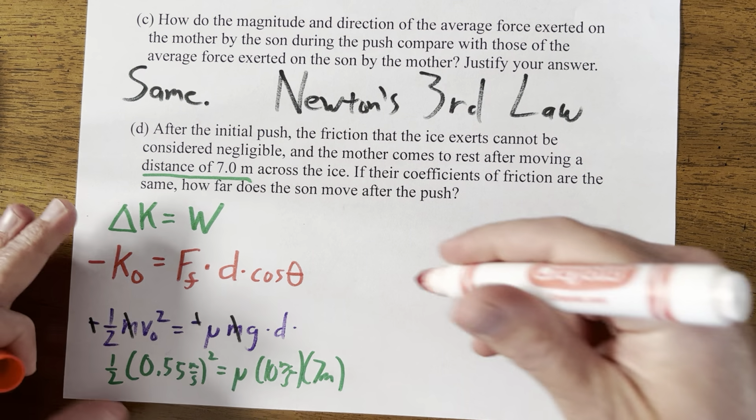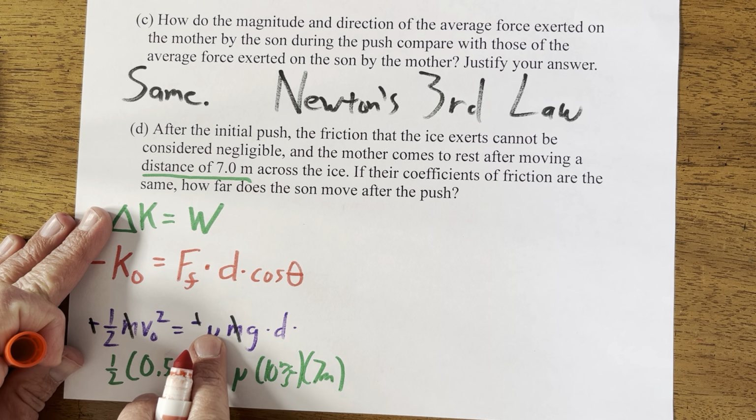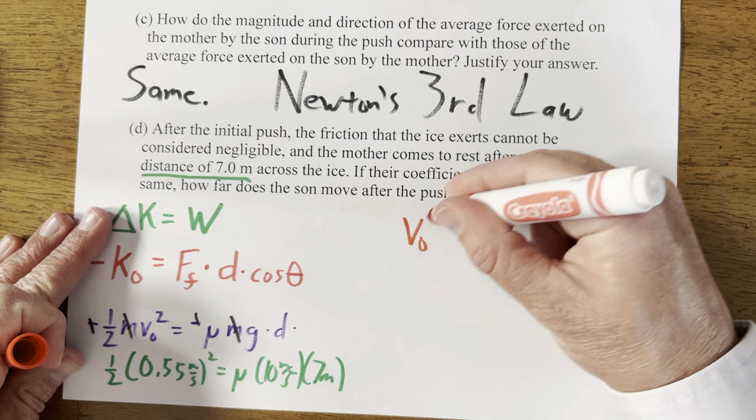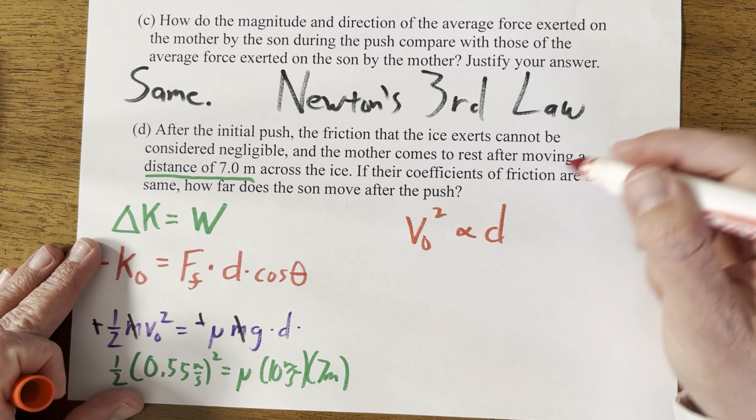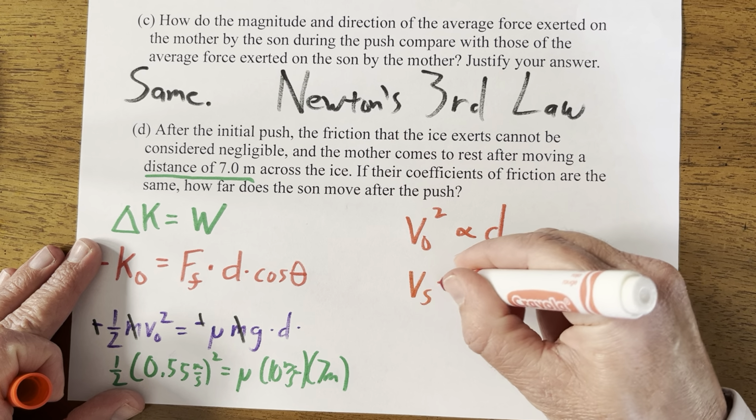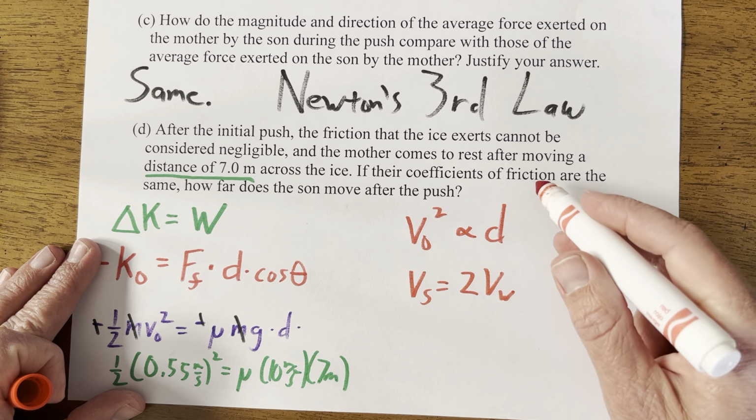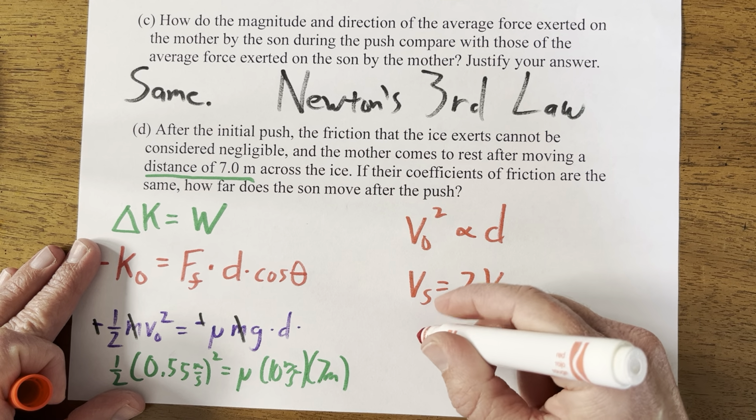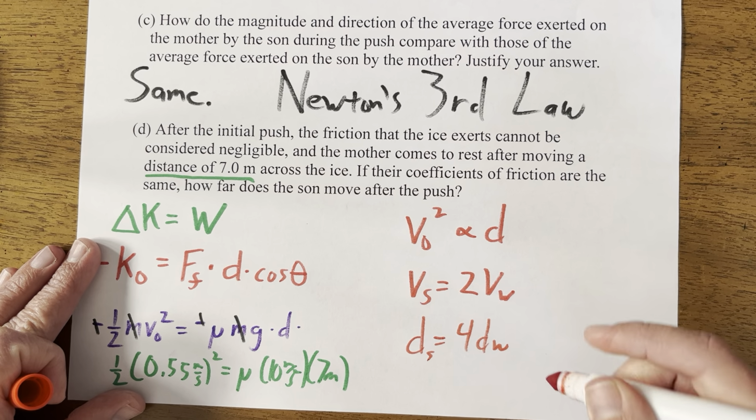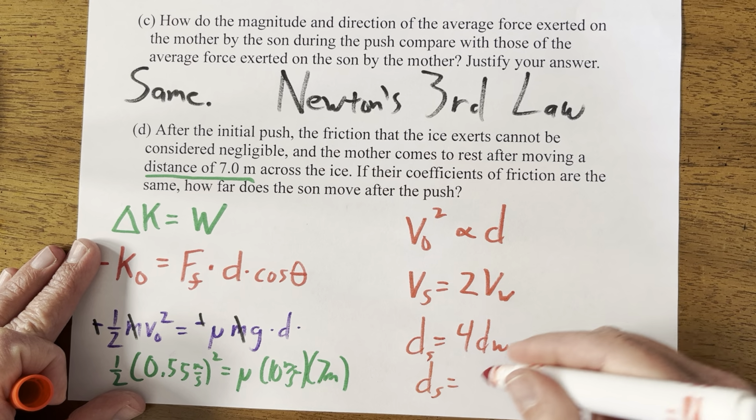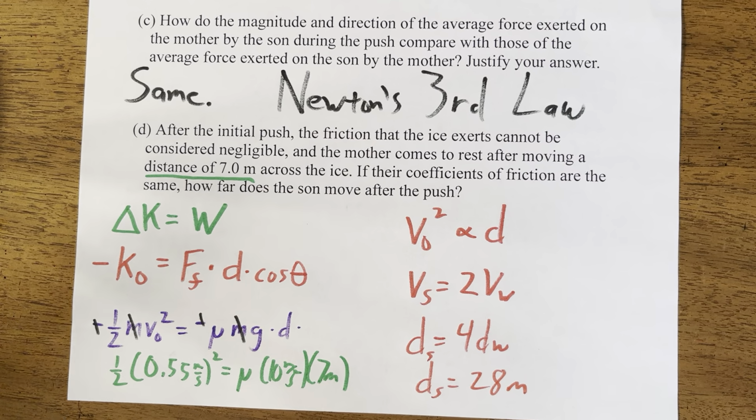The way I tend to do it, though, is I tend to look at it like this. If I look at this equation back here, that half's just a constant. They have the same mu, they have the same g, so we can just say that the initial velocity squared is proportional to the distance. We already know that the velocity of the sun is equal to twice the velocity of the woman. So if we put twice in there and square it, that will lead us to the distance of the sun is equal to 4 times the distance of the woman. And so therefore, since she moved 0.7 meters, 4 times 0.7 is 2.8 meters. Either way will get you there.